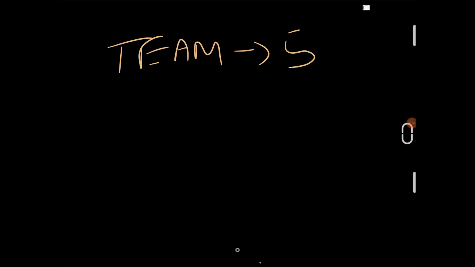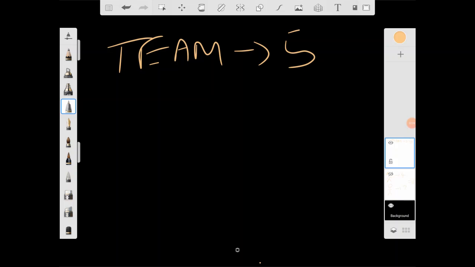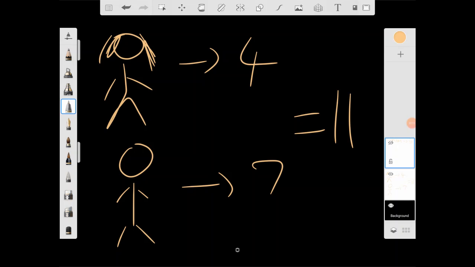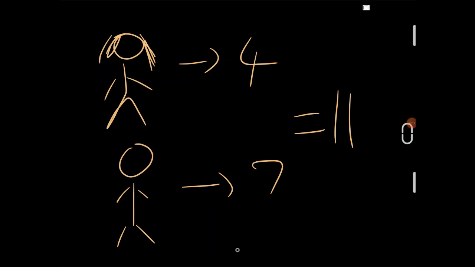I see. So it is a boys only group. So how many ways? We know that there are 11 people in total, 4 girls, 7 boys. Now to make a group,